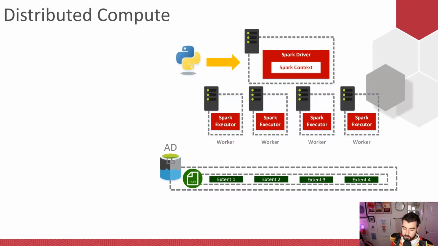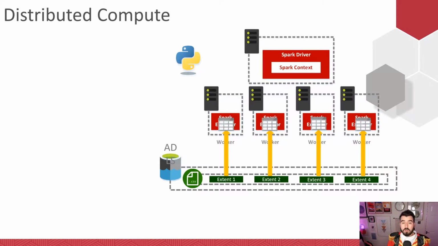Okay. So what happens is when you write a query, you'll execute your query, your driver will go, right, I need to get this data, and it will actually go to each one of those extents and bring it all back up onto each of the executors, okay, into memory. There it will do a bit of transformation, whatever you're trying to do. Maybe you're trying to aggregate across, you're trying to do a MapReduce function.